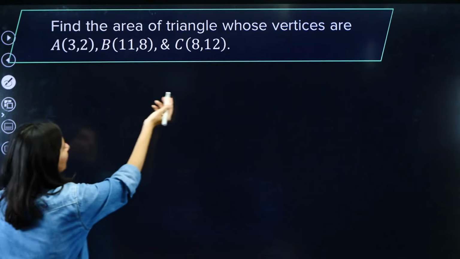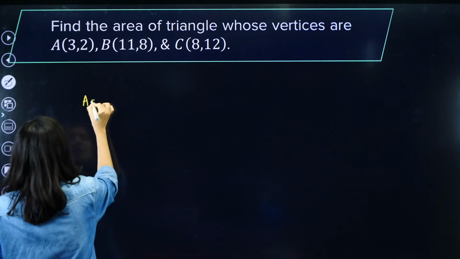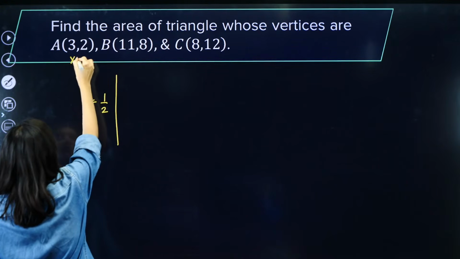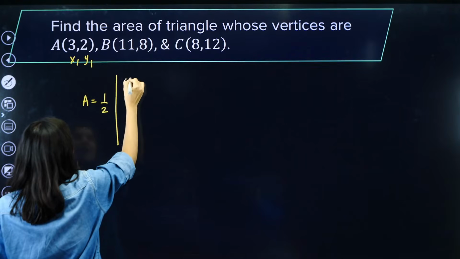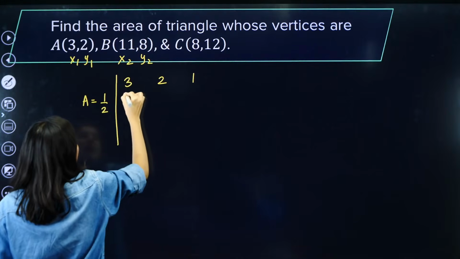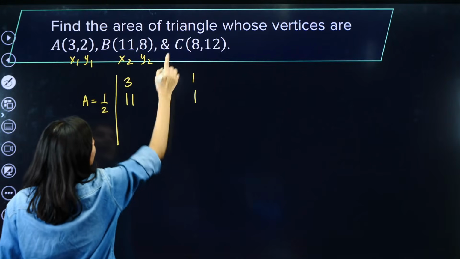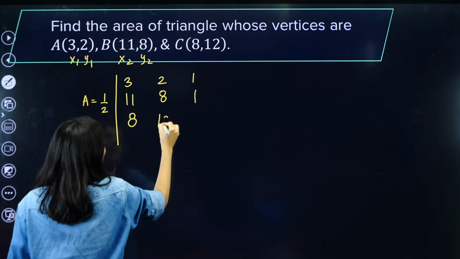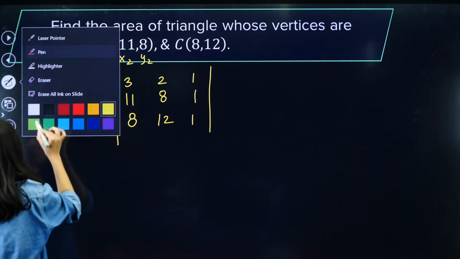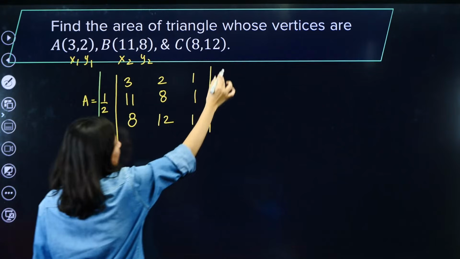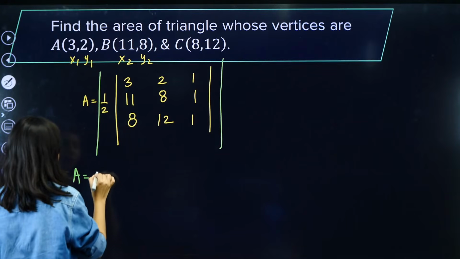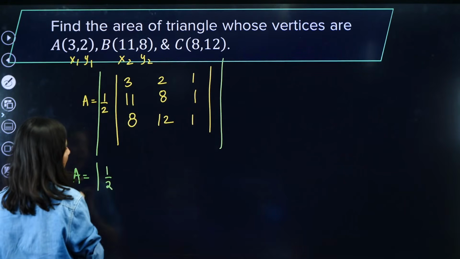Okay, so area of the triangle. So area will be what? Half. Now 3, 2, so this is x1, y1. First row will be 3, 2, 1. This is x2, y2, 11, 8, 1. x3, y3, 8, 12, 1. And now we need to apply modulus, because area cannot be negative, right? So area will be modulus of half of. Half will be there.